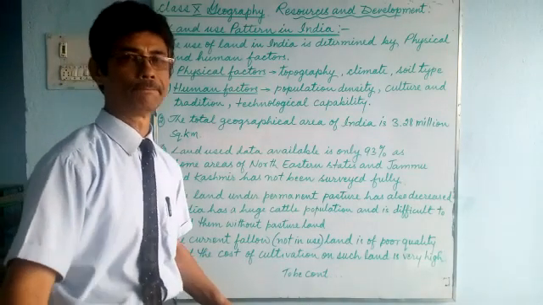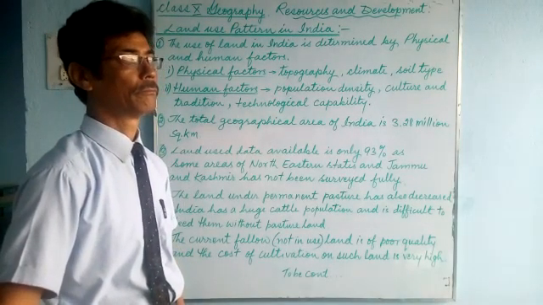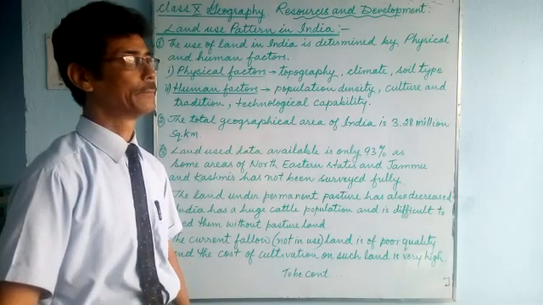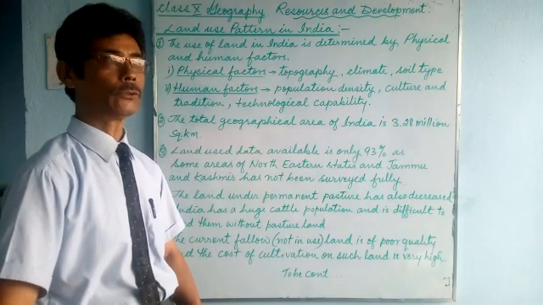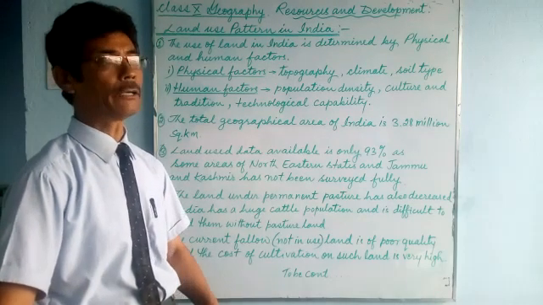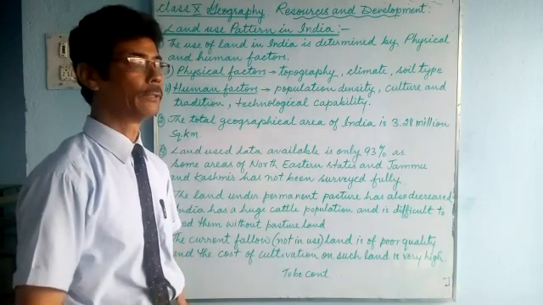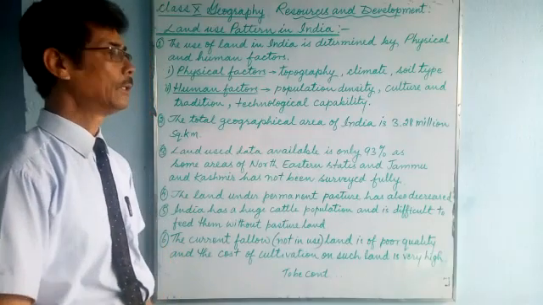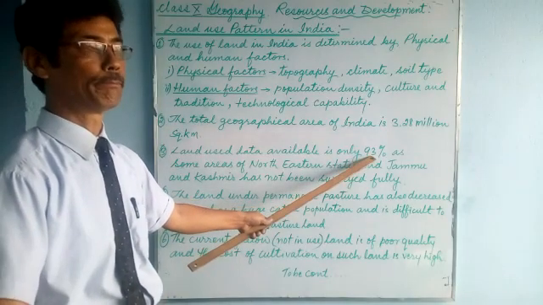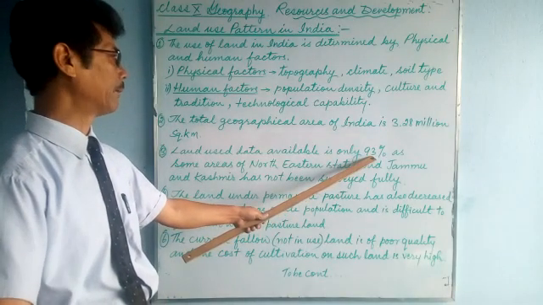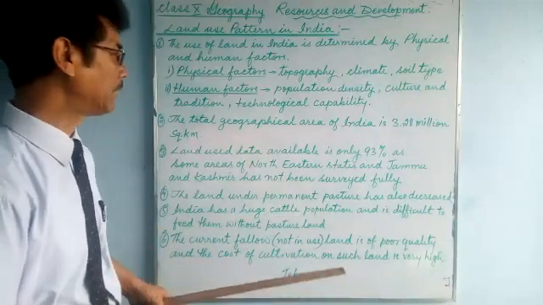It's not available due to the topography of that region. The terrain is difficult and rocky. You can't build roads and railways there. So forget about surveying, people can't reach there. That's why the remaining 7% has not been surveyed properly and is left out. Only 93% of the land is being used for various activities.